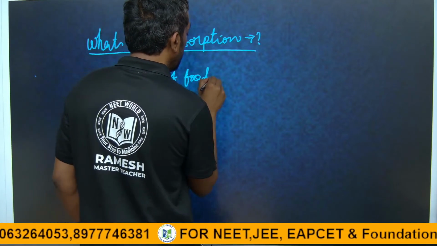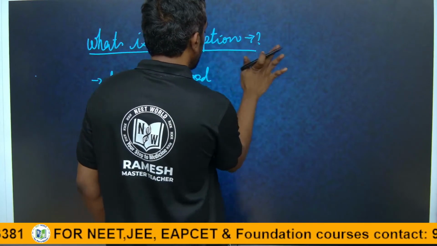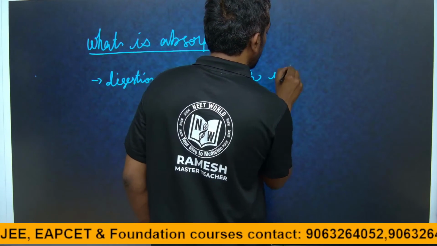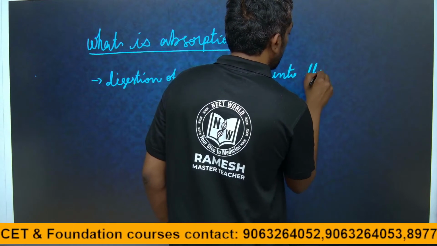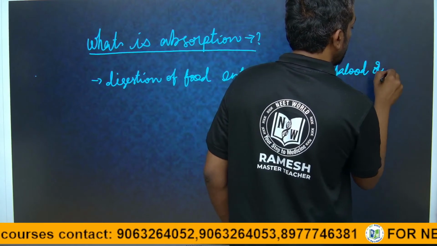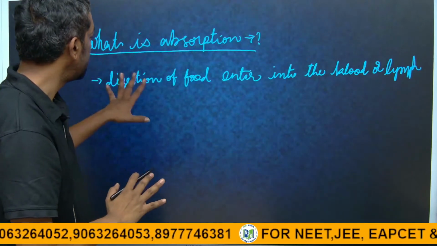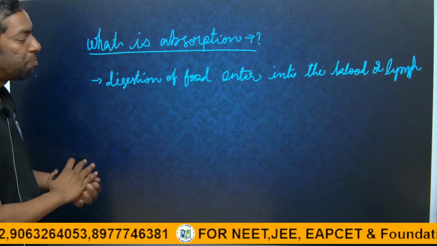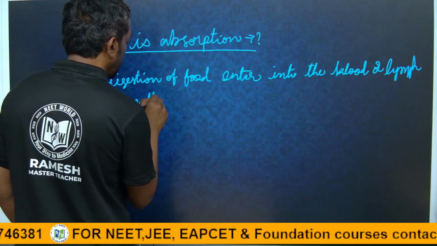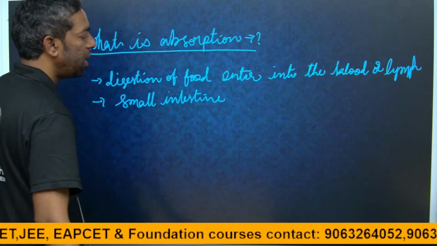Absorption means the digested food is converted and enters into the blood or lymph. Blood or lymph, this is about absorption. The main part of the absorption is the small intestine.